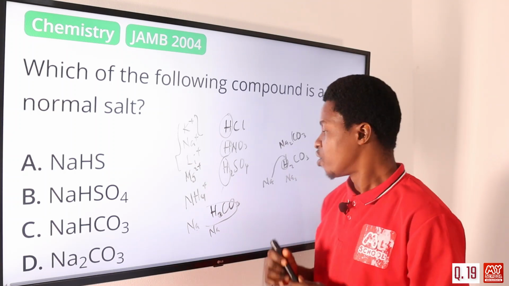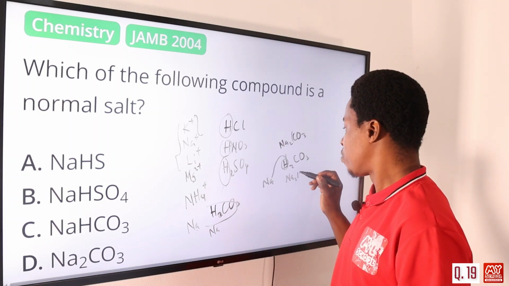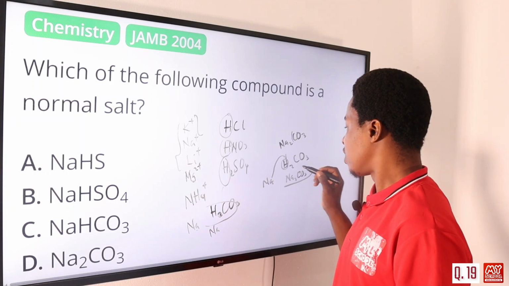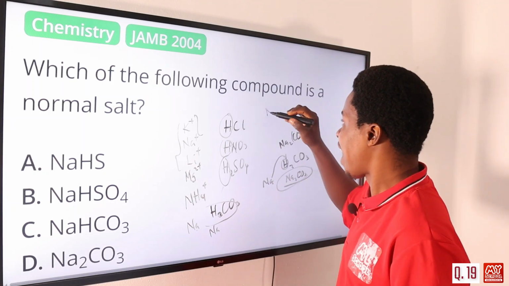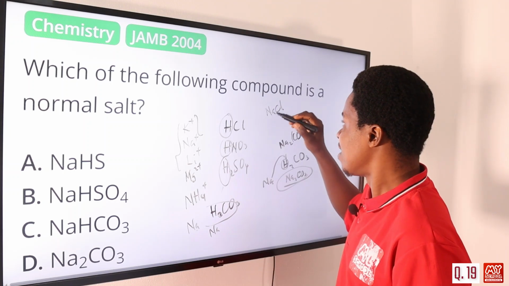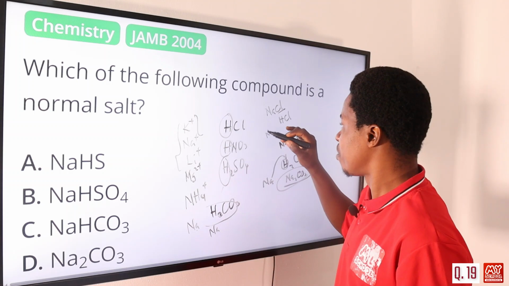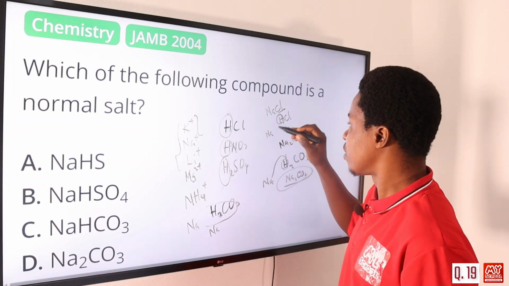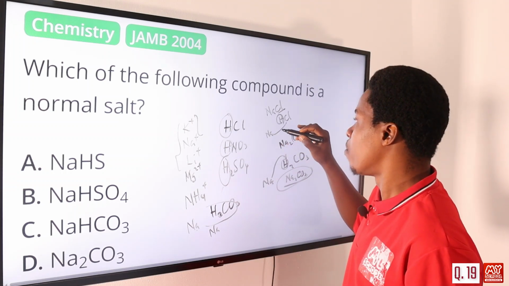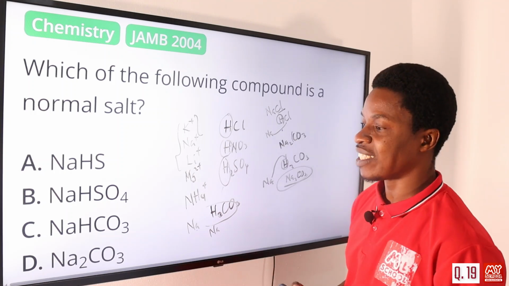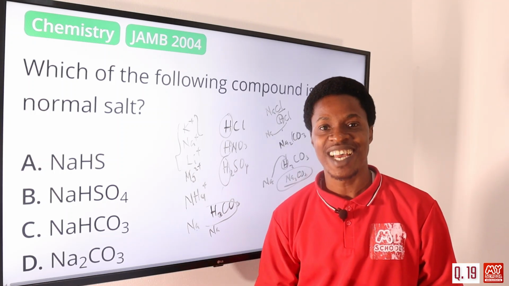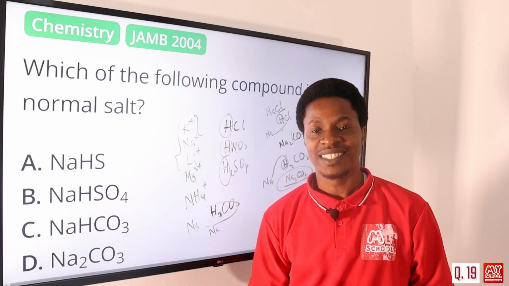So this forms a normal salt, just like NaCl, which came from HCl and sodium hydroxide. Sodium replaced all the hydrogen ions to form NaCl, a normal salt. So based on the analysis, the correct answer is option D.